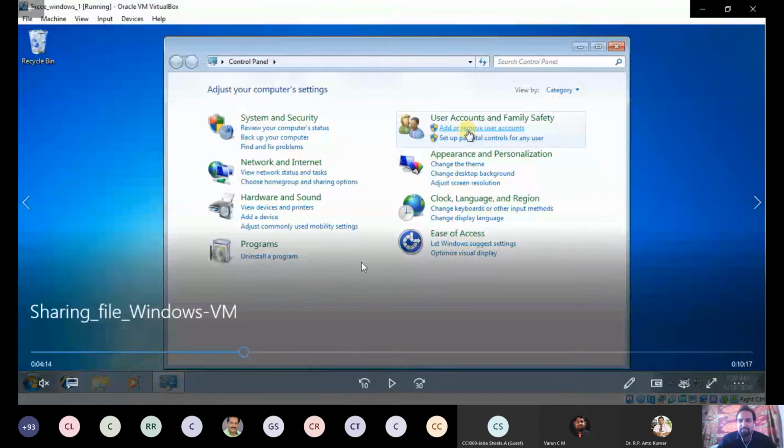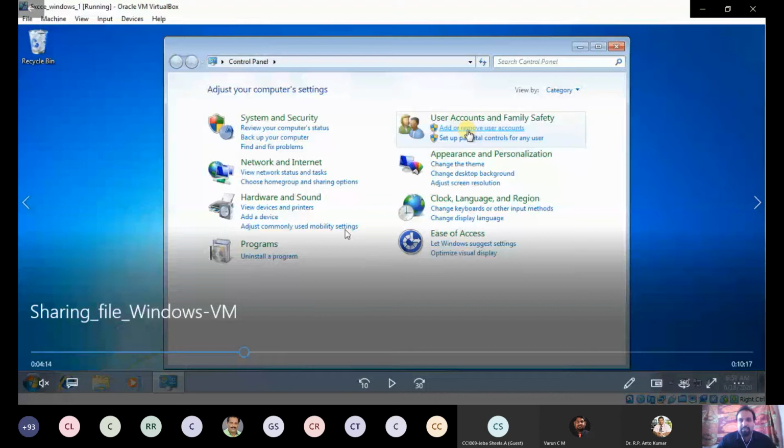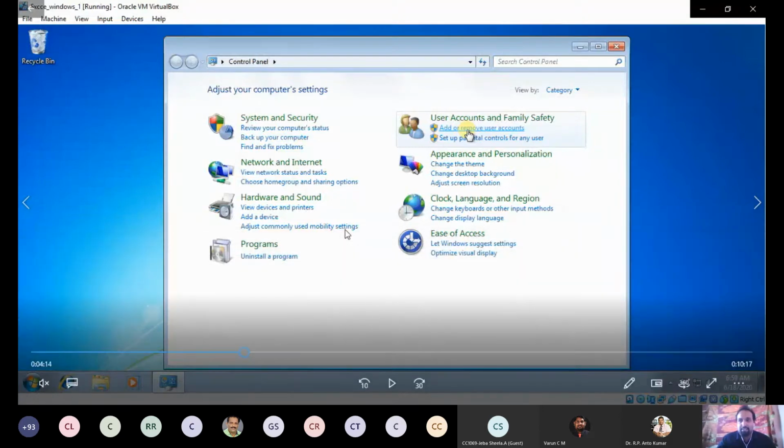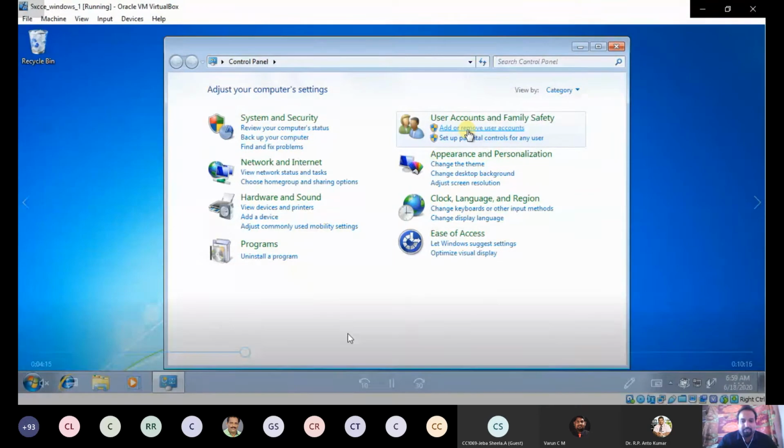You can create one new admin user, or, when you are creating the Windows OS, the administrator user account will be created automatically. What you have to do is set the password for that, but the password will not be there at first, so you have to set it. In my case, I have created the password already, so I can only change the password. I'll explain, please listen to the video clearly.